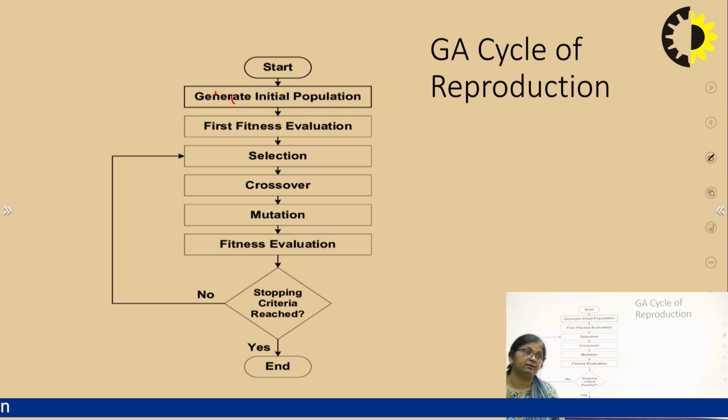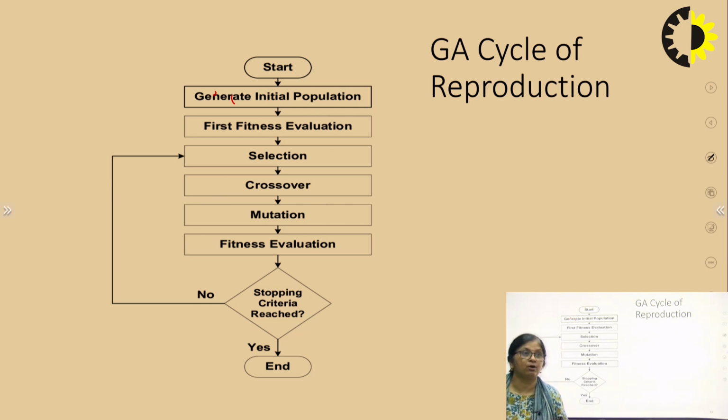If we get the required fitness, we will stop, otherwise we will go through the same process again. We will do the same process again and again until we reach the fitness threshold, meaning the solution is good enough to use, and then we will end the process. This is our GA cycle of reproduction.